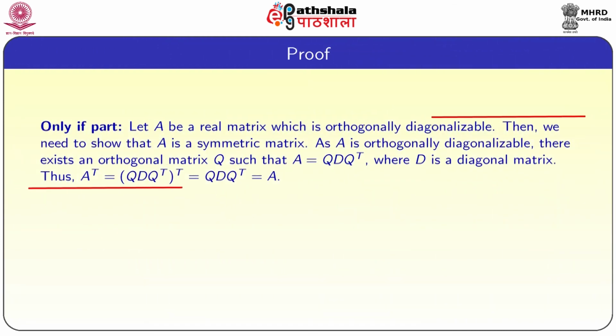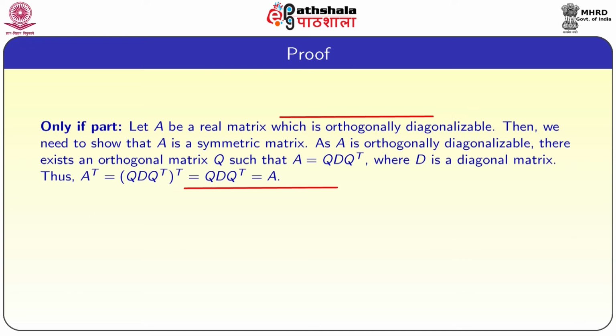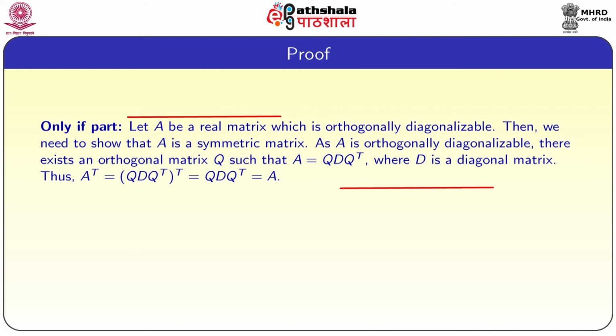First, the only if part. If A is a real matrix which is orthogonally diagonalizable, then we need to show that A is a symmetric matrix. As A is orthogonally diagonalizable, there exists an orthogonal matrix Q such that A is equal to Q D Q transpose, where D is a diagonal matrix. Thus, A transpose is equal to (Q D Q transpose) whole transpose, which is equal to Q D Q transpose, which is equal to A. So, A transpose is equal to A. So, A is symmetric. So, we proved one direction.